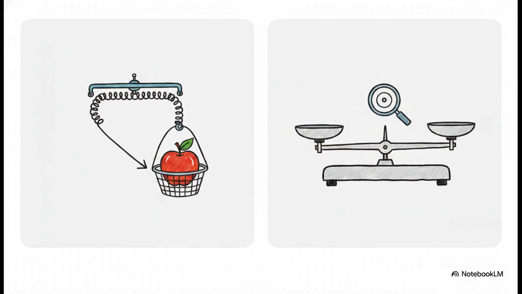We can also categorize things by how the instrument finds its balance. Let's look at deflection versus null type instruments. A deflection instrument is a lot like that spring scale at the grocery store. The measurement pushes or pulls a physical element, actually displacing it to give you a reading. It's simple, it's quick. But a null-type instrument operates entirely differently. Picture an old-school equal arm beam balance where you keep adding weights until the pointer hits absolute zero, or null. Now, while deflection types are definitely simpler and respond a lot faster, the crucial takeaway here is that null types are often way more accurate. Why? Because they don't interfere with the state of the measured quantity to nearly the same degree.